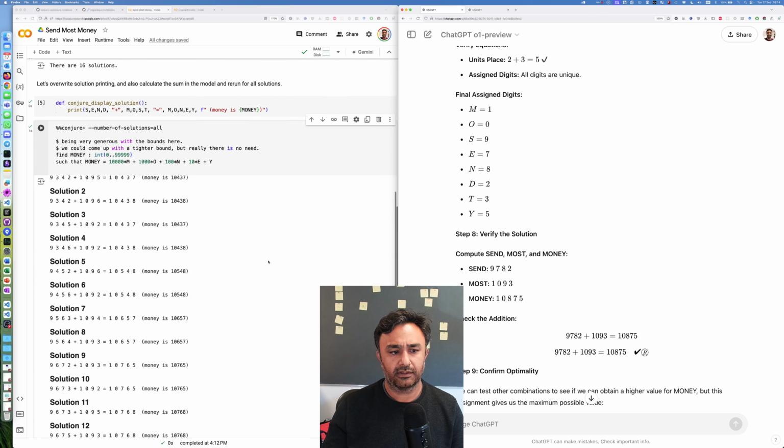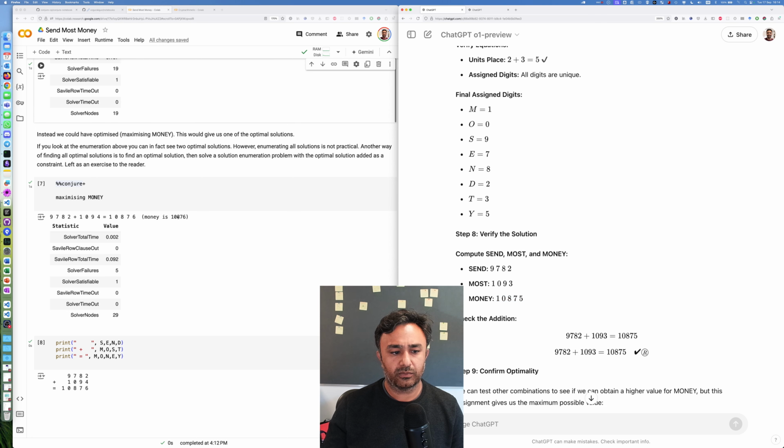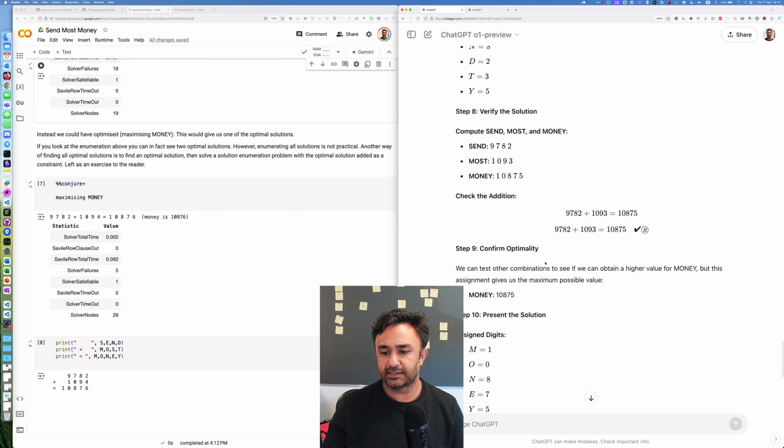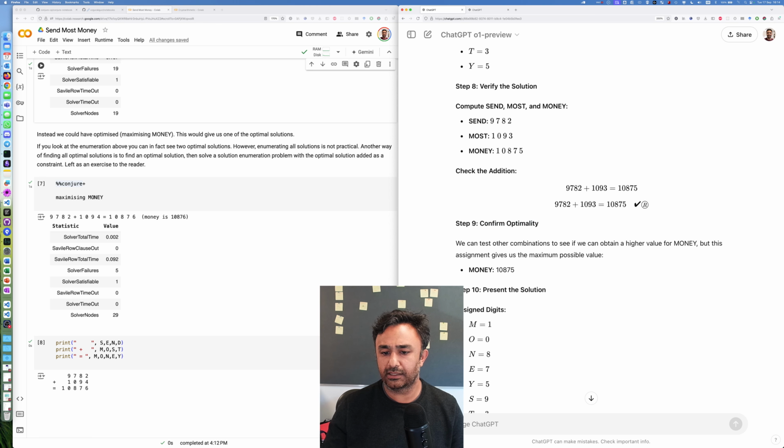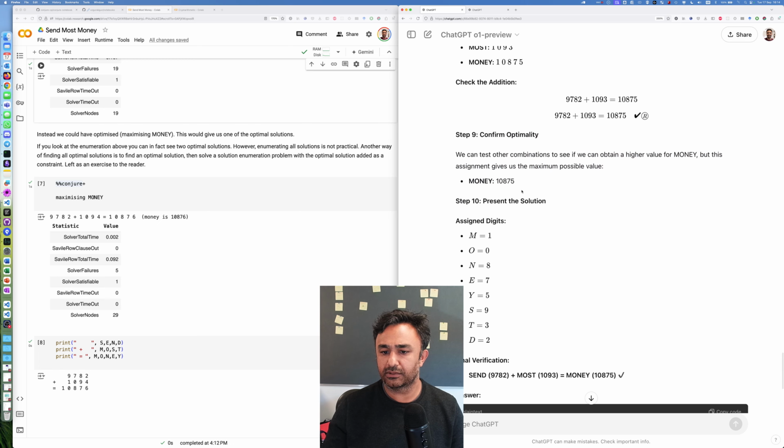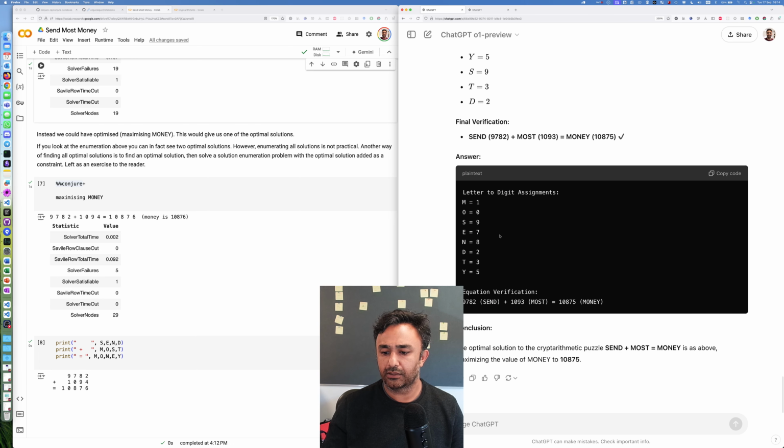10,875. And our solution was 10,876. Confirms optimality. Okay, so at this point it says that is the optimal solution, and it's presenting it. Oops, that's not great. Let's say I found a better solution. 10,876.